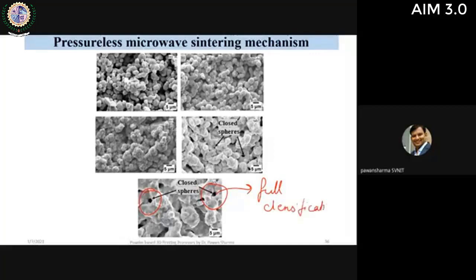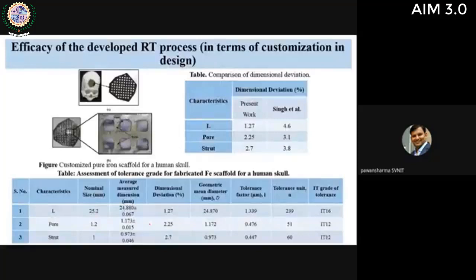If you read some sintering books, good sintering books, they will say that full densification can be identified by seeing closed spheres. So the presence of closed spheres here indicates the full densification. You can see the bonding between the particles has been achieved successfully, though there are some gaps. To test the efficacy of this technology, we performed some case studies.